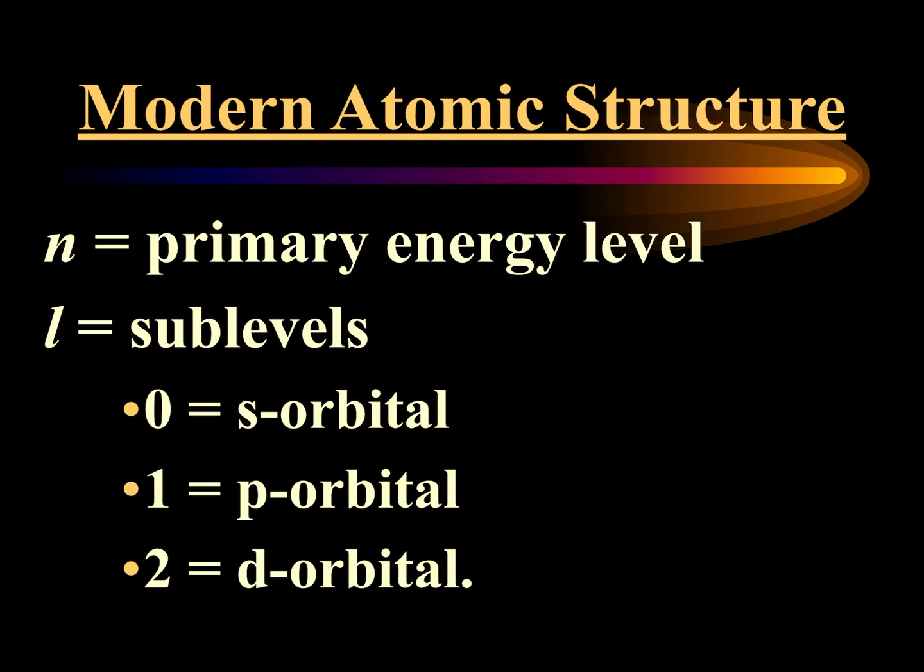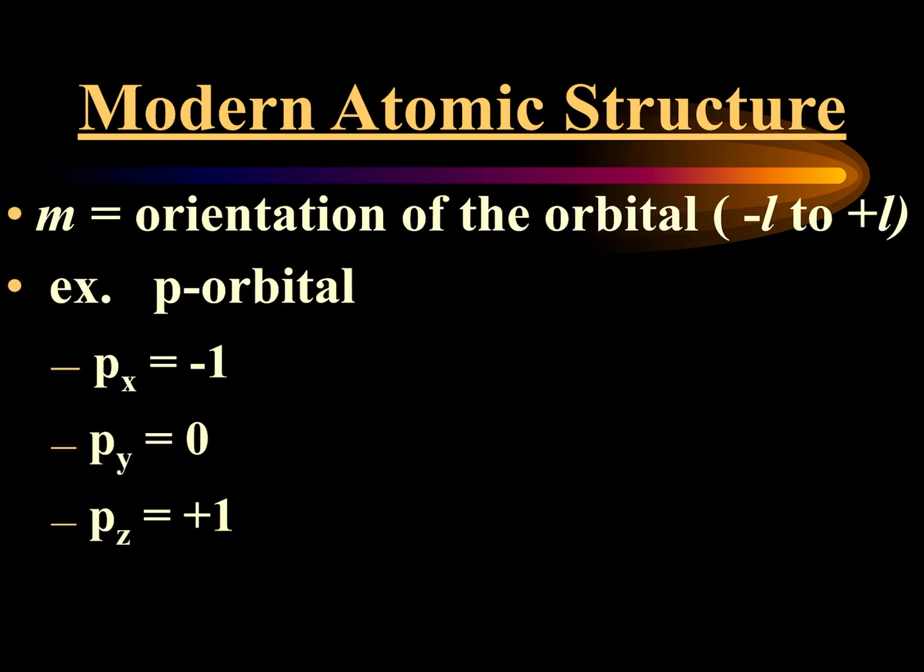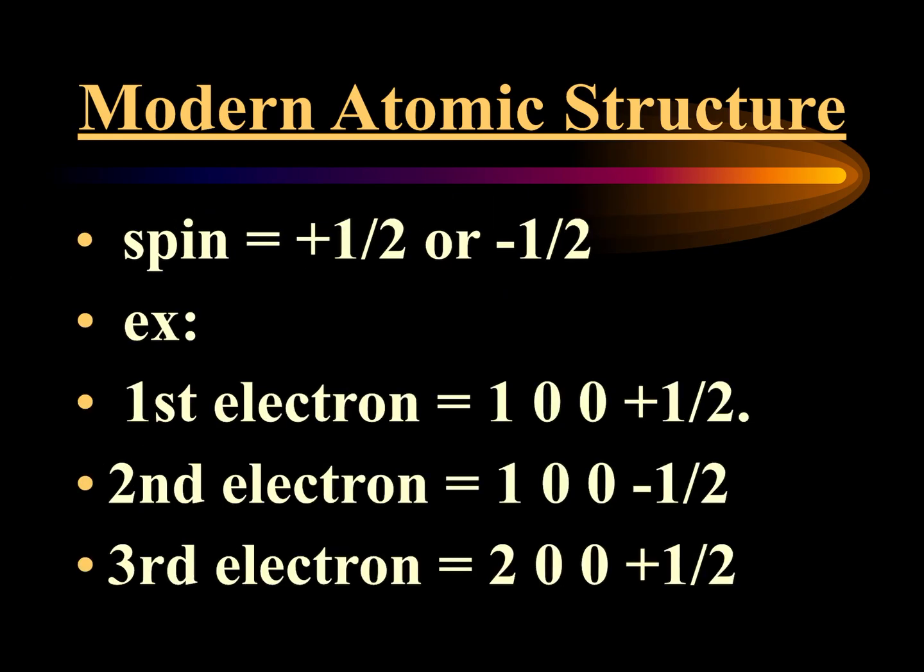Now the sublevels have code numbers: 0 for S, 1 for P, 2 for D, 3 for F. The third number, we said you find the middle orbital. Now the S shell only has one orbital, so the S shell always, the third number equals 0. But you find the middle orbital, assign it a value of 0, and then to the left they become more negative, and to the right the numbers become more positive, depending upon where the electron is. And then lastly, the spin number, either positive 1/2 for an upspin or negative 1/2 for a downspin.